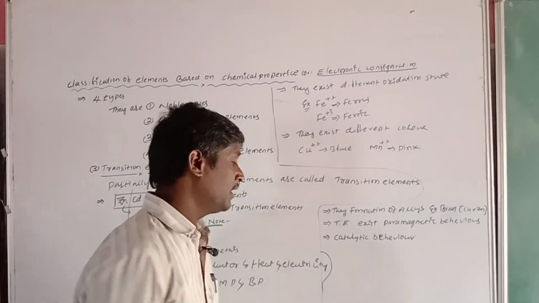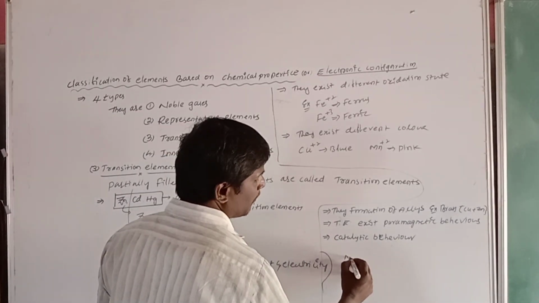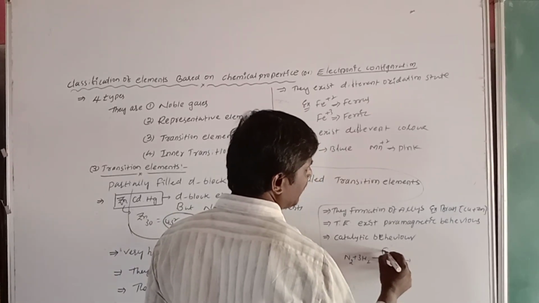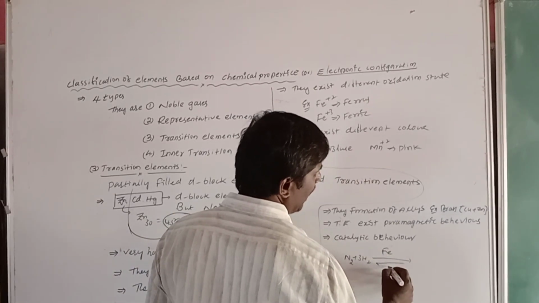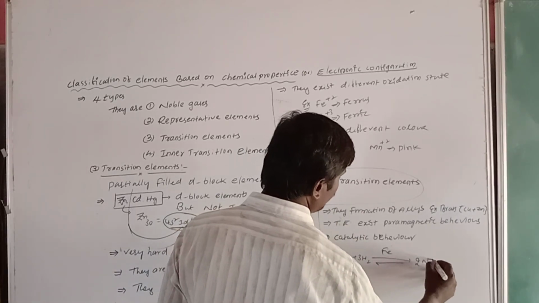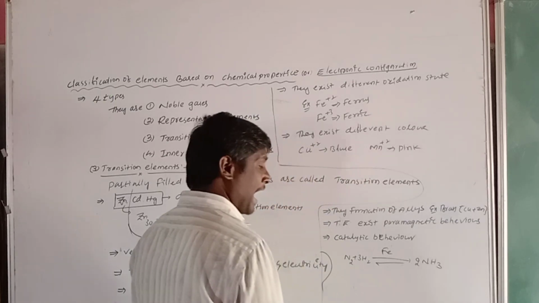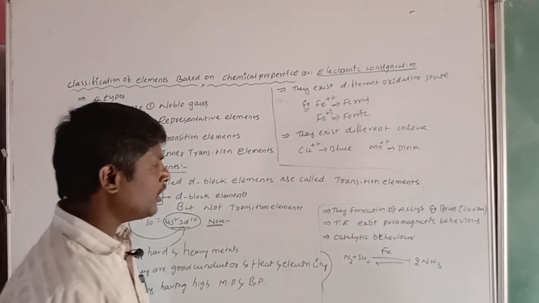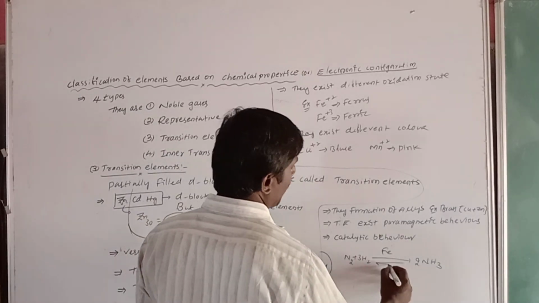Like that, formation of ammonia: N2 + 3H2. Here iron is used as the catalyst, and iron catalyst forms 2 moles of NH3. Iron is the best example. Iron is the catalyst, and molybdenum acts as a promoter.